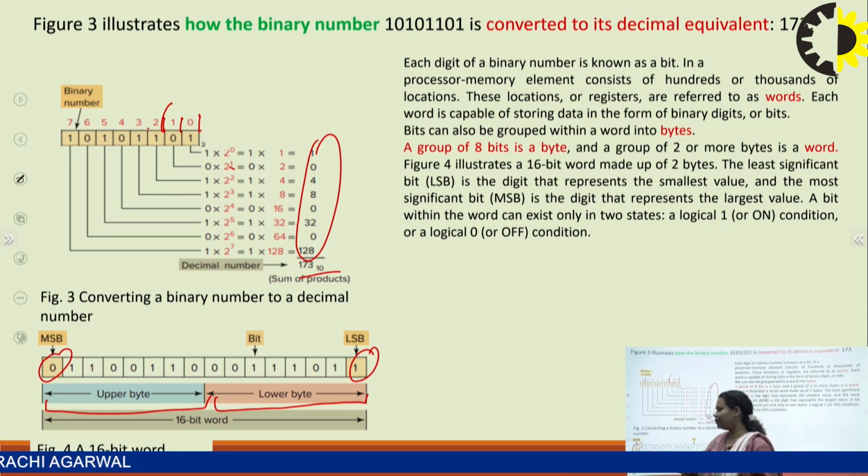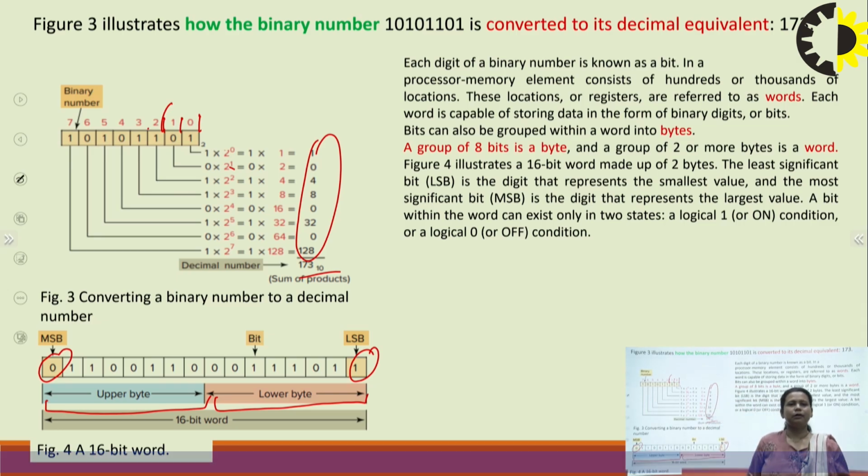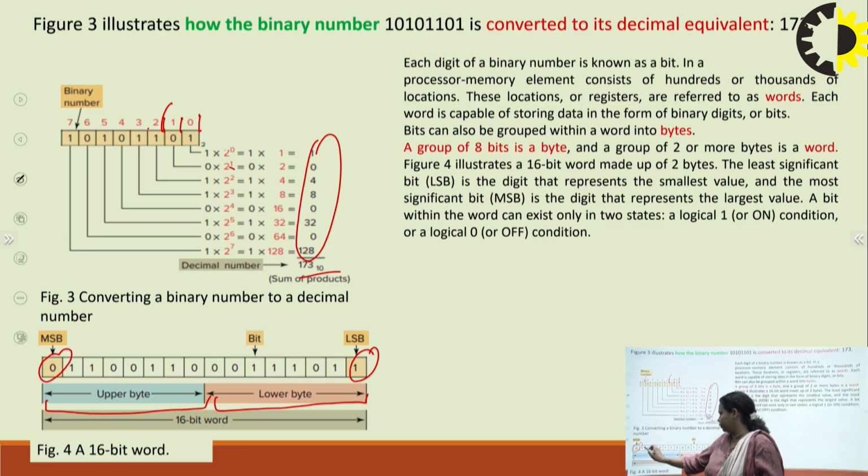Why are we using byte? Because a byte is a combination of 8 bits, right? So these are a total of 8 bits. That is why we are using upper byte and lower byte, right? And this whole lower byte and upper byte, when combined, form a word, because a word has 16 bits, right? So this is how we do these namings. So this should be clear to you.